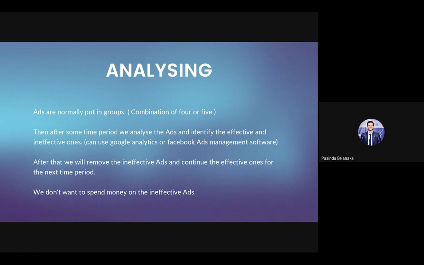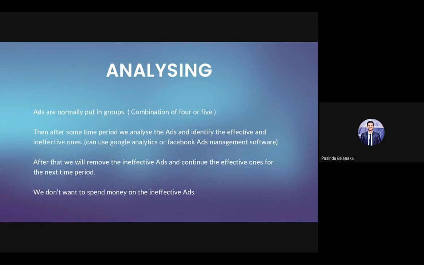When we continue for the next week, only the effective, attractive ones are running. So that's why we are doing this analysis, to reduce our cost. We can use Google Analytics, or Facebook also has an inbuilt ad management software. We can use that as well to separate the ineffective and effective ads.